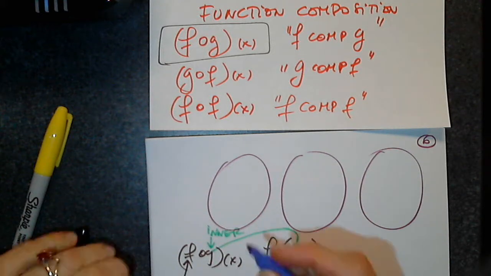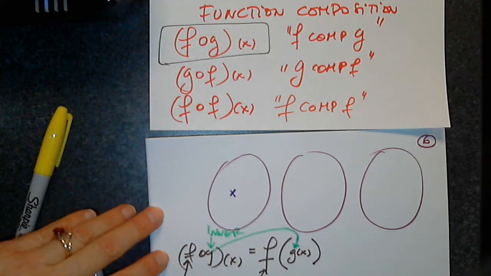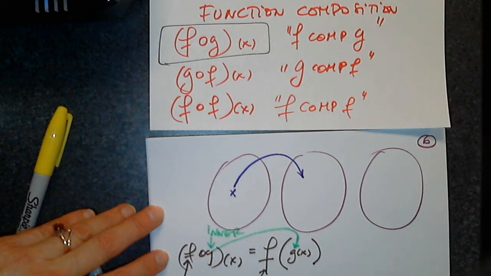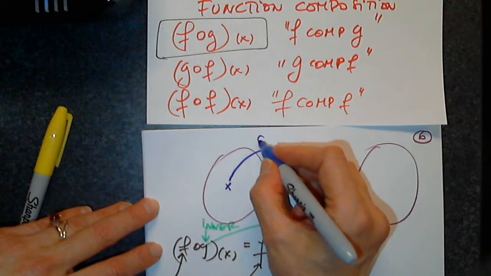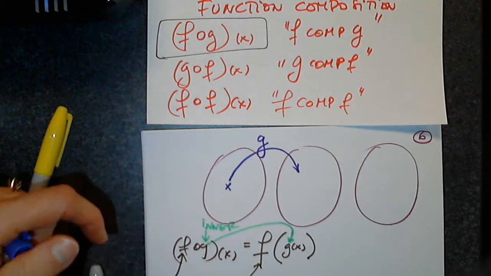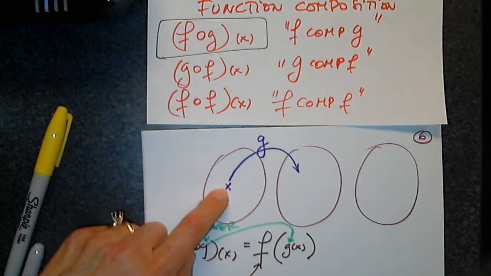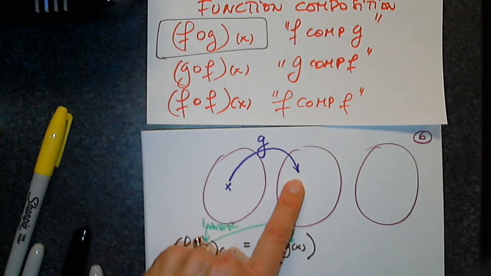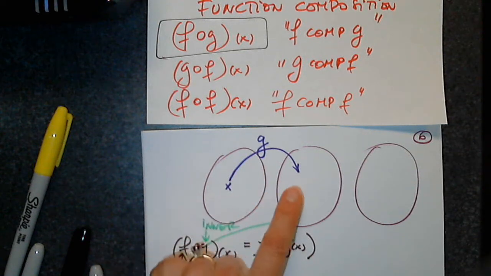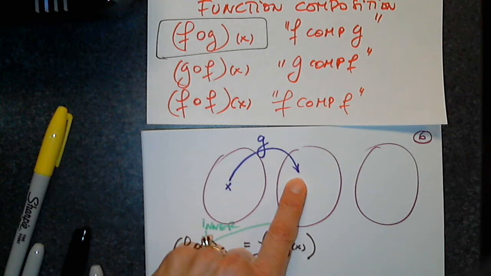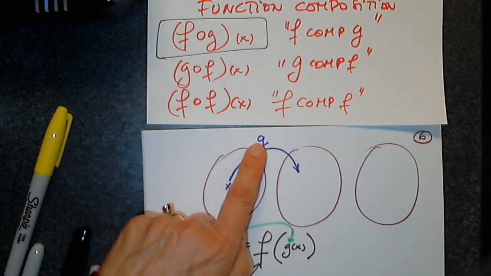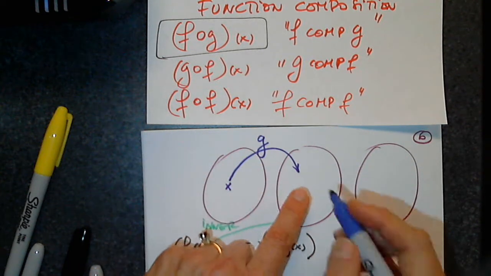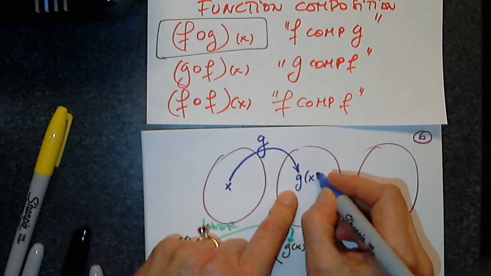Okay, so let's say in this bubble I have x. What do I apply to x first? In other words, I'm asking, yes, I apply the inner function first. So let's say this is a number, 15. I will get here another number. But how do I write this? If this is x and I apply g to x, what should I write here? If this is 5 and I apply g to 5, then I will write g of 5. If I have x and I apply g to x, then I will write g of x, that's it.